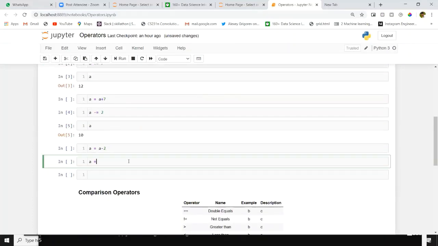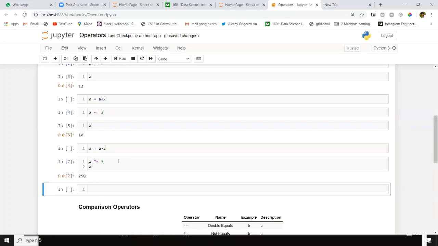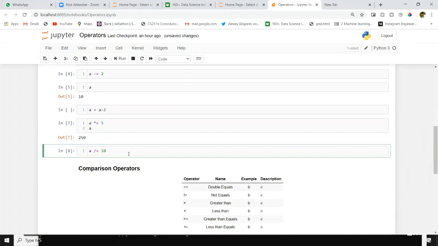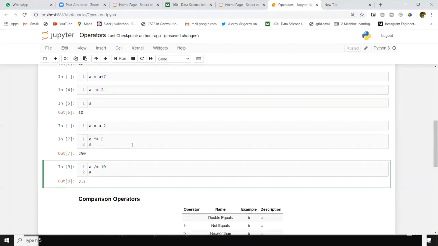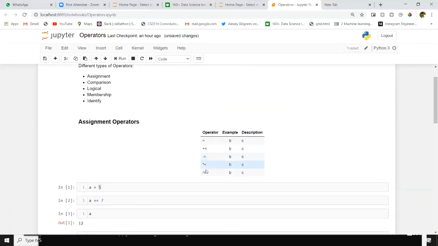I'll write the same way here. A multiplication by 5, or 2. I think 5 multiplied 2 times. In the same way, division equal to 10, or 2.5. It's applied 2 times. Okay. These are the assignment operators.